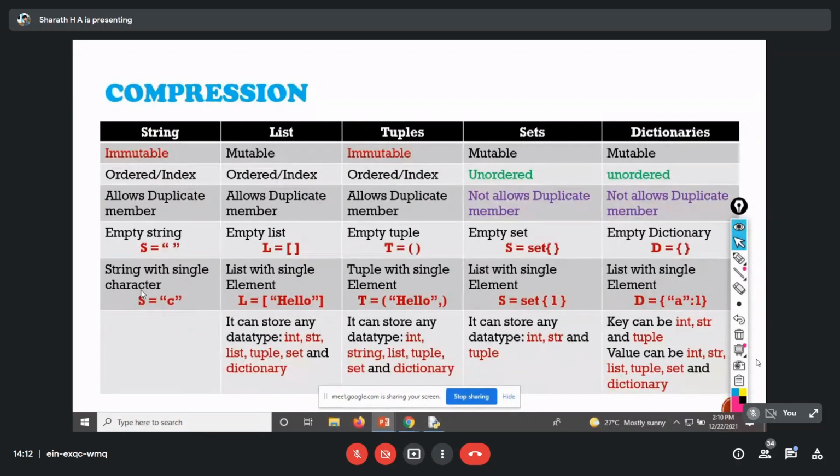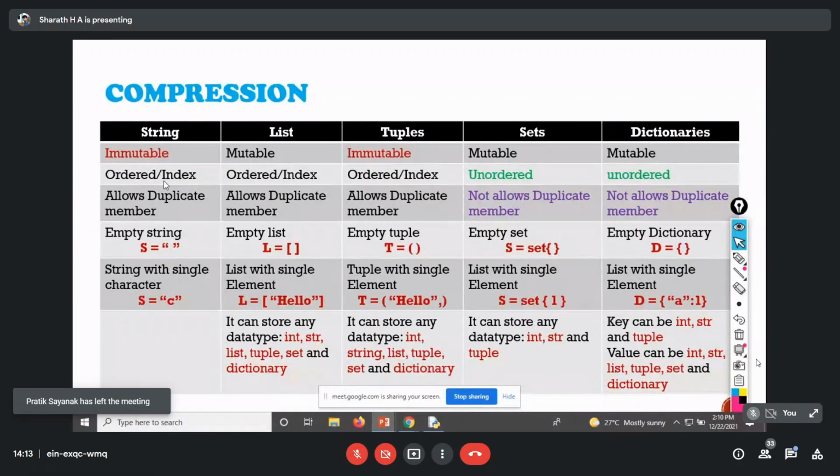Here are also some comparisons between different types of data structures. Today I'm going to cover string, list and tuples, whereas sets and dictionaries will be covered in the next session tomorrow. String is immutable, list is mutable, and tuple is immutable. Sets and dictionaries are mutable. Wherever it is mutable, we can modify the values; immutable means we can't modify them. The purpose of an immutable data structure is to make data read only.